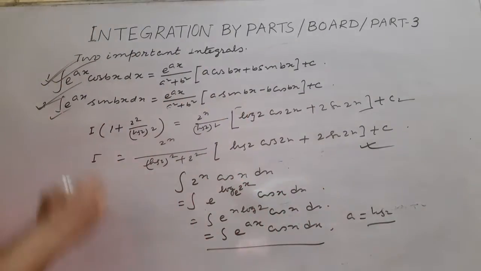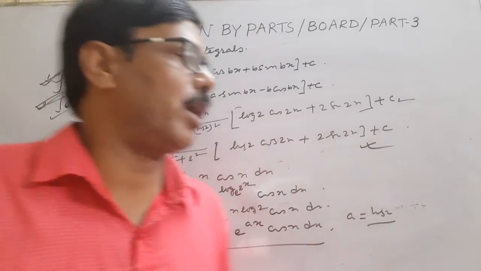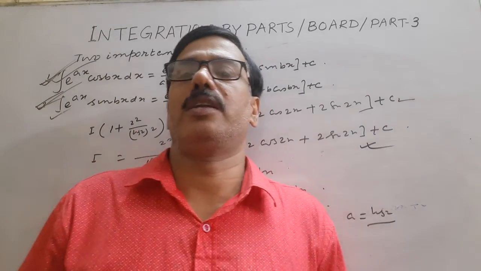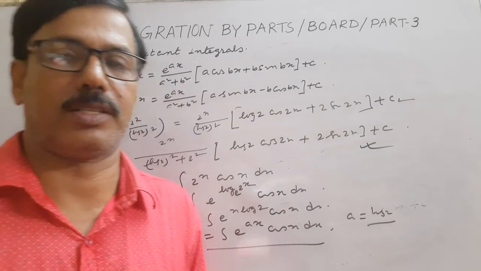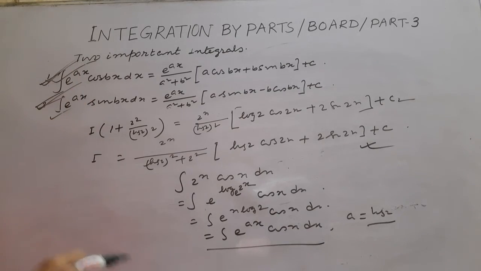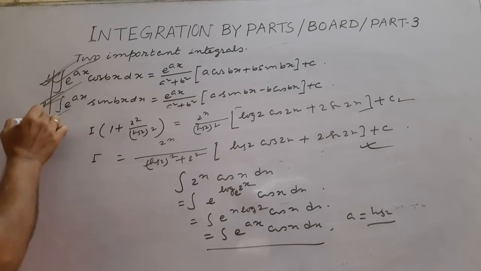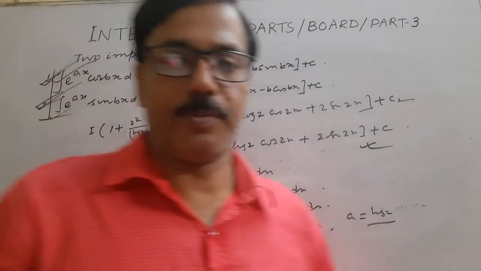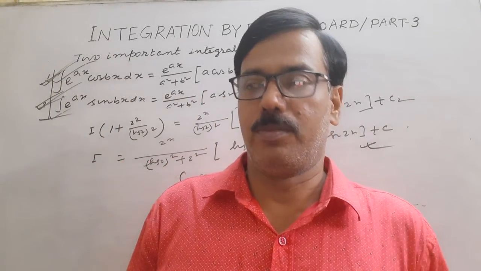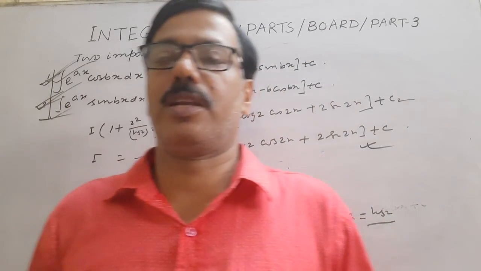So today, through this video, we have learned how to find the integration of the product of an exponential function and a cosine or sine function. Considering this as I and taking repeated integration, we get these two standard results. So you solve similar problems using these two results. Thank you for today.